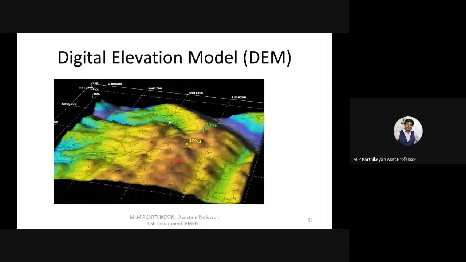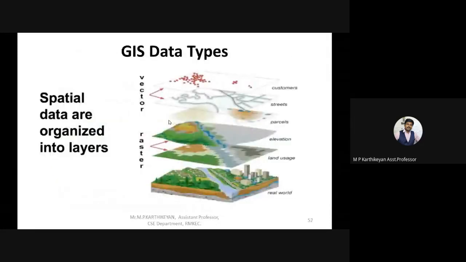Very important. This is the difference between a raster and a vector. The real world is given in the last part, so that is how the real world actually looks. There is a forest area, an industrial area, buildings, and rivers. The depth and crust layer is also given. So how is this converted into raster and vector format?